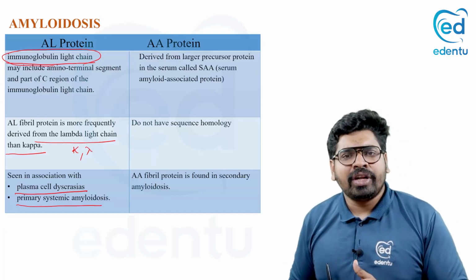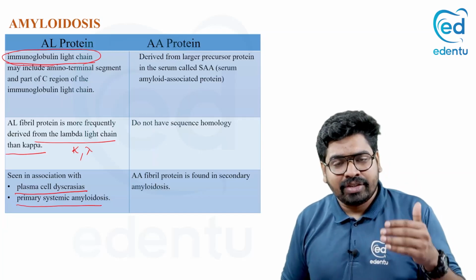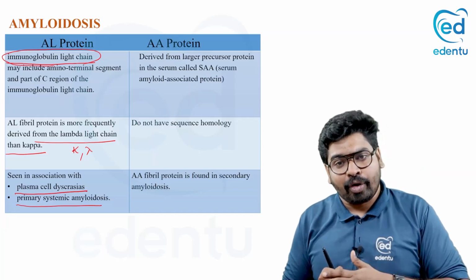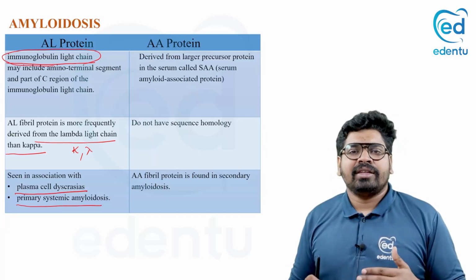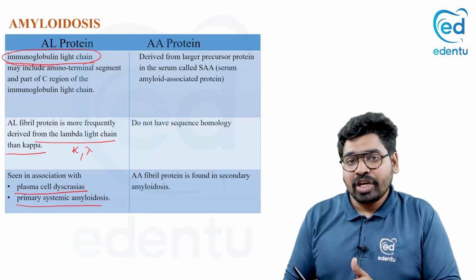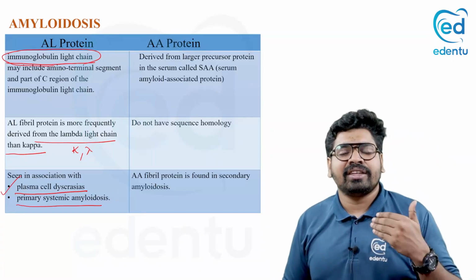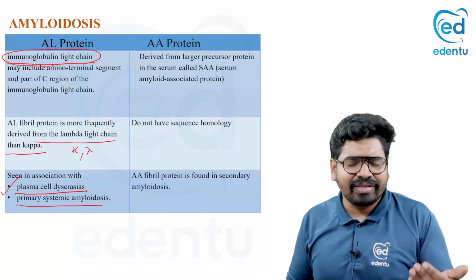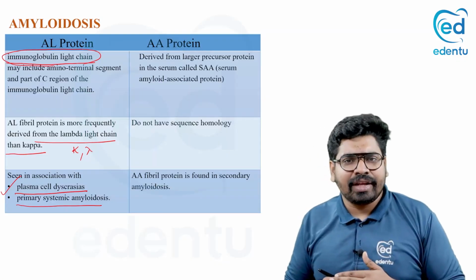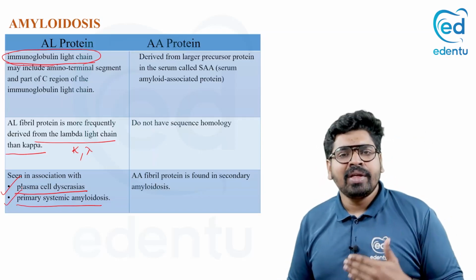So the AL protein is the amyloid derived from the immunoglobulin protein, mainly formed by the plasma cell. This light chain can be kappa or lambda, and it is mainly seen in plasma cell diseases, as it is formed from the plasma cell. In all plasma cell diseases, and also in primary systemic amyloidosis, you can see AL protein.